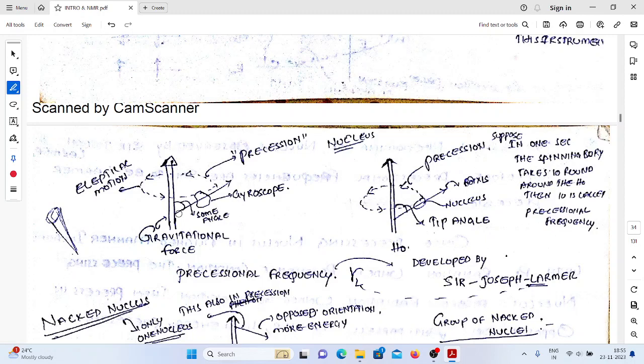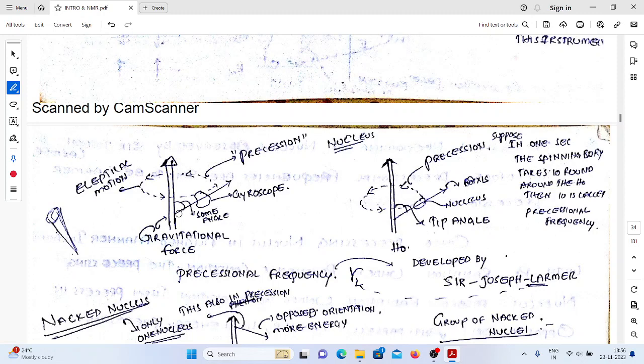NMR technique is mainly using a magnetic field. That's why whatever sample you have is going to be placed in the magnetic field only. So in the classical approach, we have a top.